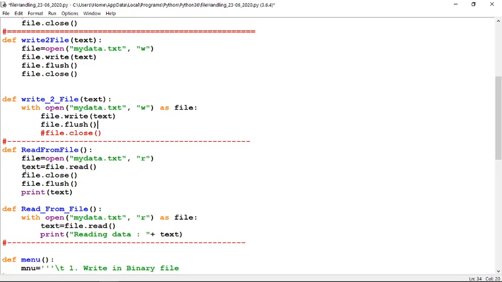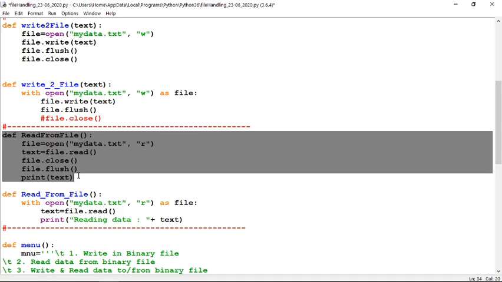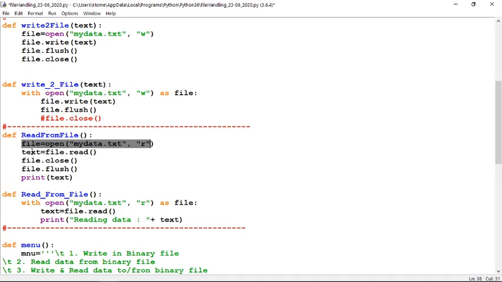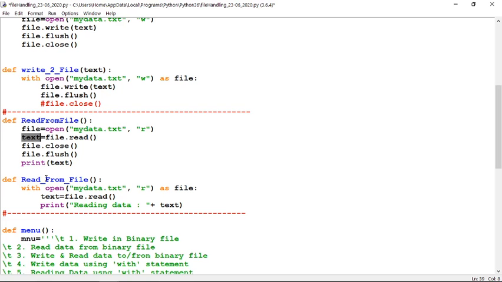In the same way, this is the reading. How to read, you already know. Opening a file, and the stream is file, and now reading the file, storing into text, closing the file, flushing, and printing. Flushing is not necessary here, but okay, no problem. You are printing the text you have taken from the file. That can be converted with the with statement. The same function we are writing with another name, read_file. I'm adding the underscore to change the function name.